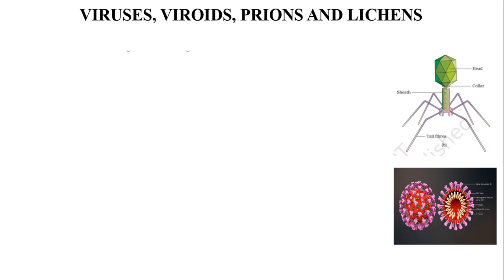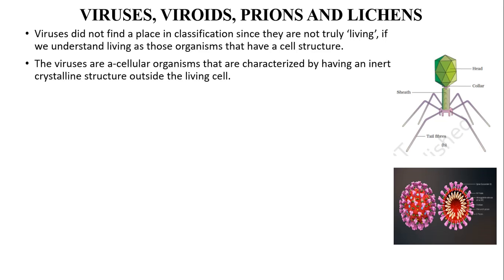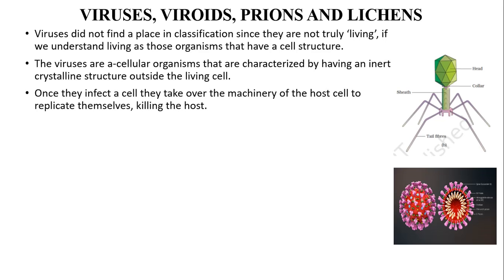Viruses, viroids, prions and lichens. Viruses did not find a place in classification since they are not truly living, if we understand living as those organisms that have a cell structure. The viruses are acellular organisms that are characterized by having an inert, crystalline structure outside the living cell. Once they infect a cell, they take over the machinery of the host cell to replicate themselves, killing the host.